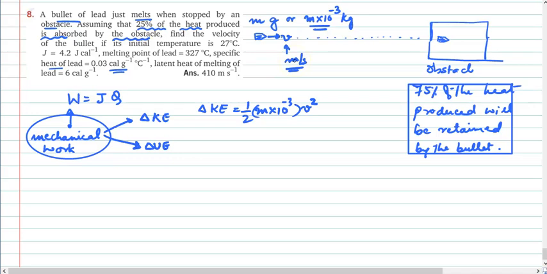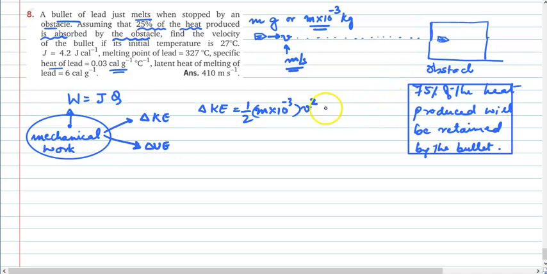Remember, everywhere in physics except for heat and calorimetry, always the data have to be substituted in SI unit. It is only in the first law of thermodynamics where you have specific heat capacity or latent heat given. Please check how the data has been expressed, whether in the CGS format or in the SI format. That is one thing you should be careful about while solving this type of problem.